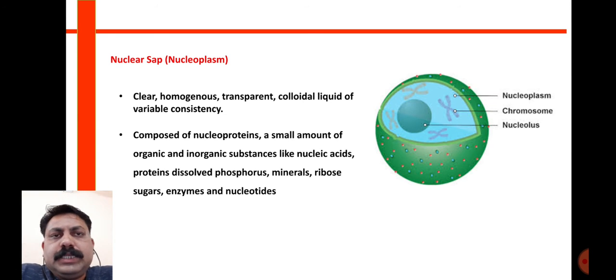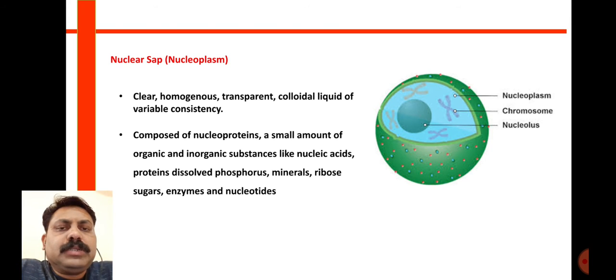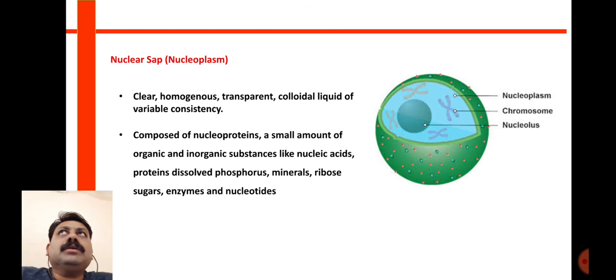It is like the cytoplasm, a clear homogeneous colloidal substance which is composed of nucleic acids and proteins. It also includes other organic and inorganic substances, and specifically it contains phosphorus, minerals, ribose sugar, enzymes, and nucleotides.